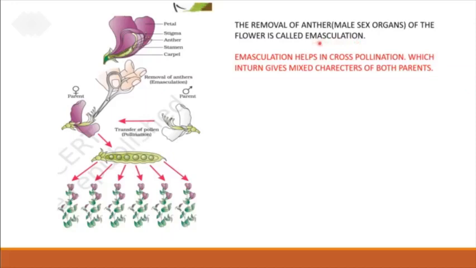Why is emasculation done, children? This is to suppress self-pollination and encourage cross-pollination, because cross-pollination gives mixed characters of both the parents. Here you can see cross-pollination between two different colored flowers. The scientist has taken a purple flower plant and a white flower plant. To the purple plant, he is removing the anthers.